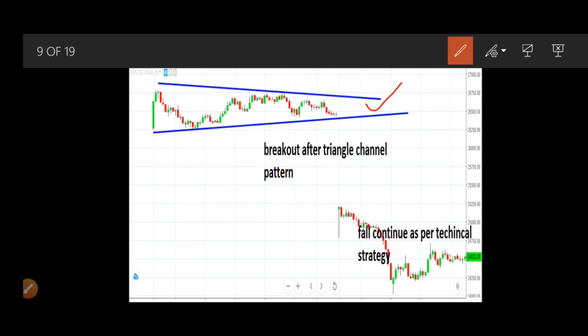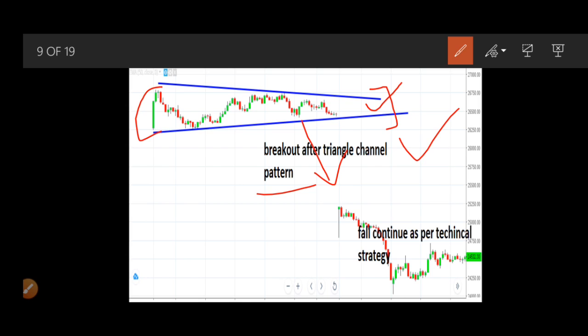This gap happened after a breakout from a triangle pattern. This is a perfect, symmetrical triangle pattern. After the formation of the triangle pattern, it gives a good gap down. As I told, this breakaway gap is formed after the formation of some pattern. So this is a good example for a triangle pattern.